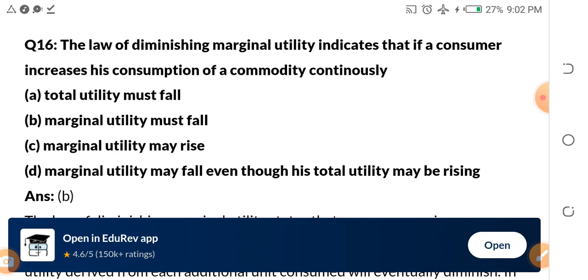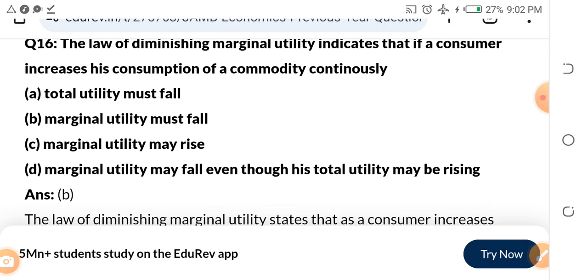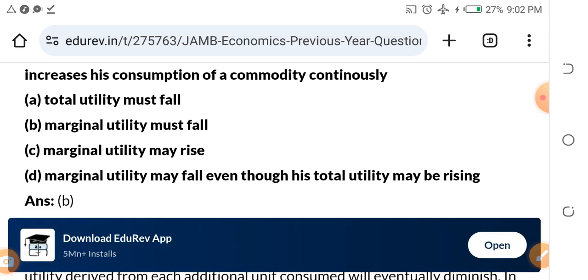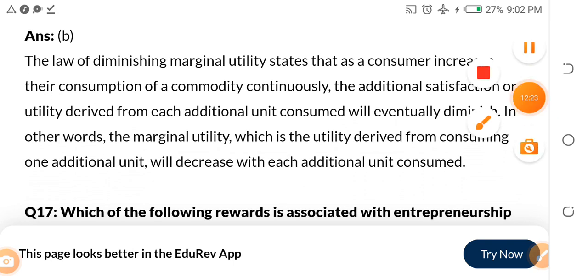If a consumer increases his consumption of a commodity continuously, then marginal utility must fall. Let's take that you are very thirsty, and you get water and start drinking. By the time you drink the first cup, you have a high marginal utility, but as you keep drinking, by the time you get to the 10th cup, your marginal utility must keep falling, because you are consuming more but you are really not much in need. Let me explain very well. The law of diminishing marginal utility, I hope you are following.